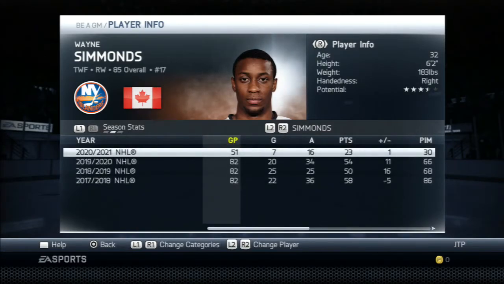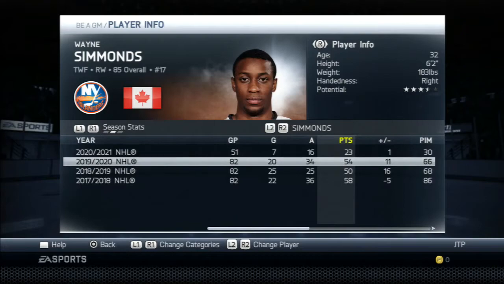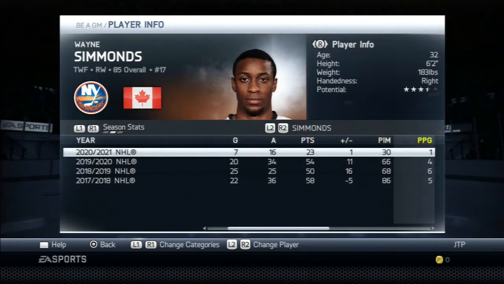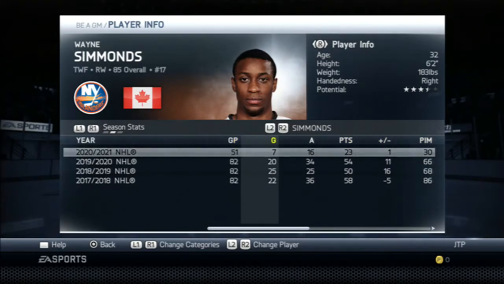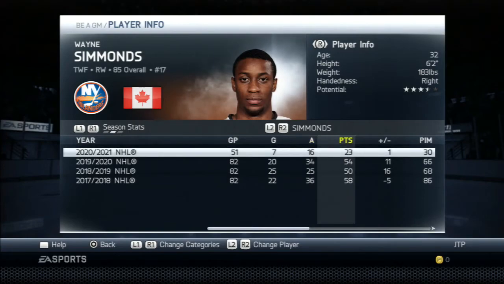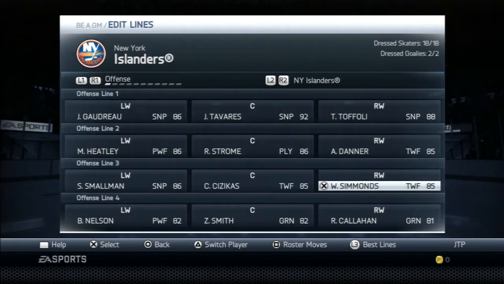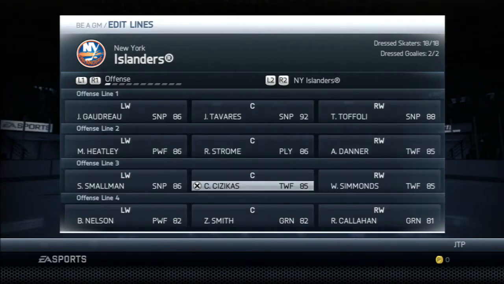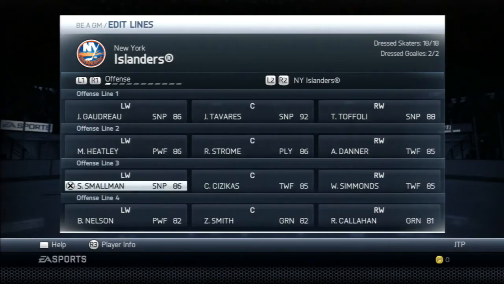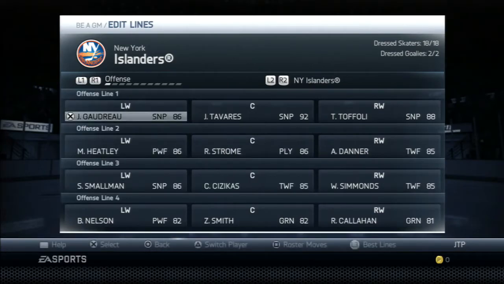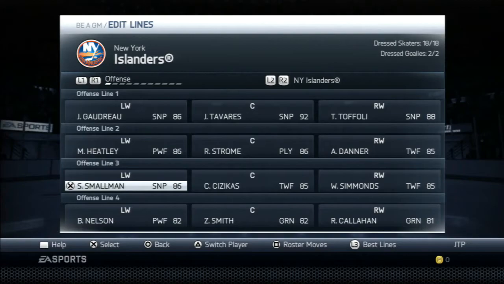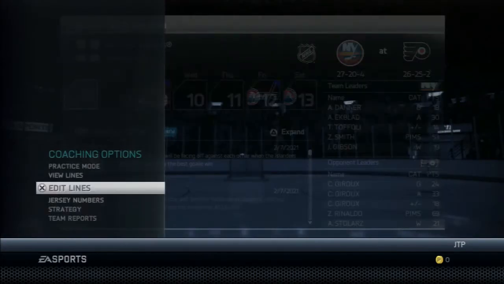I mean, he is a guy I've kept all these years, and he's not doing bad in that third line. But I'm afraid if I keep him on that third line next year, he'll drop to like 82, 83 overall, maybe even lower, at like 3-star potential. Then you really can't trade that contract. So if we can swap Simmons for just a third liner that's better fitting there, and then trade Gaudreau and Smallman for like a top liner. I don't know. We'll look at the trade values and see exactly what we have to give up.